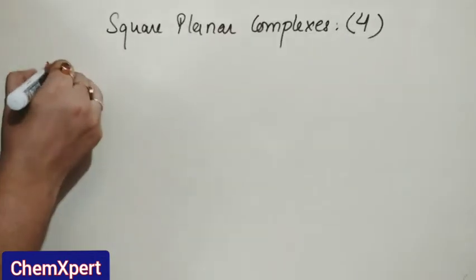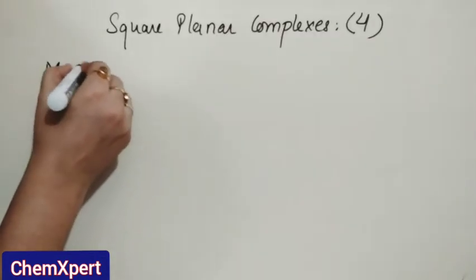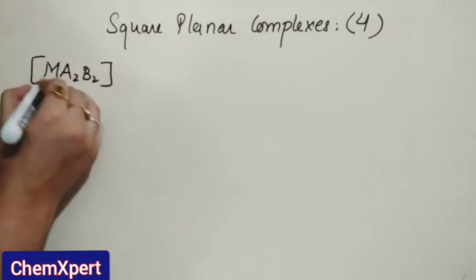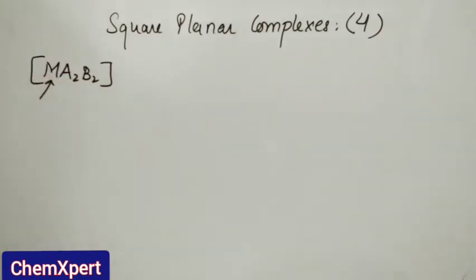The first type is Ma2B2, where M is the central metal atom and A and B are two different types of ligand.